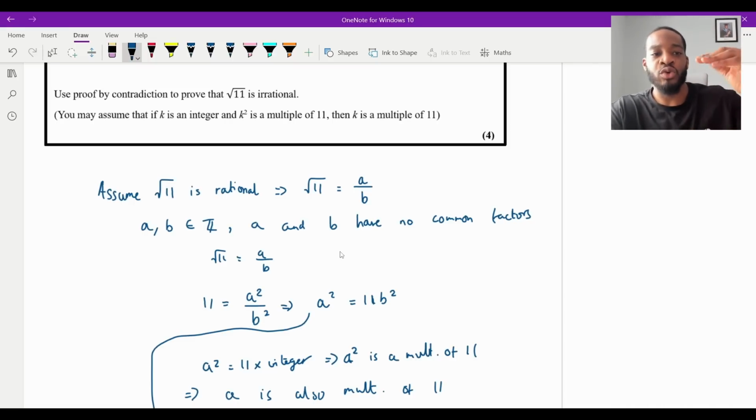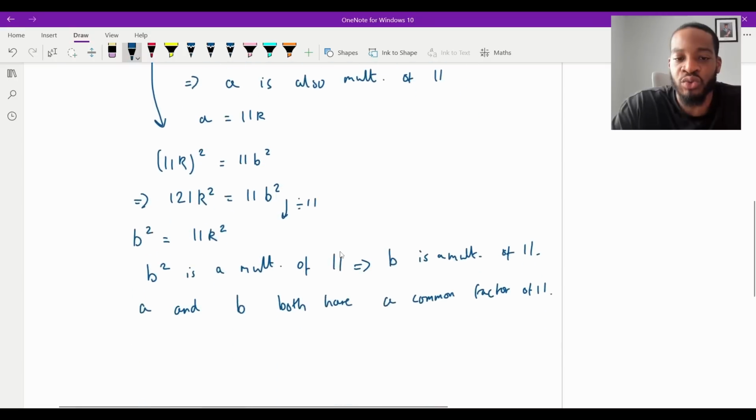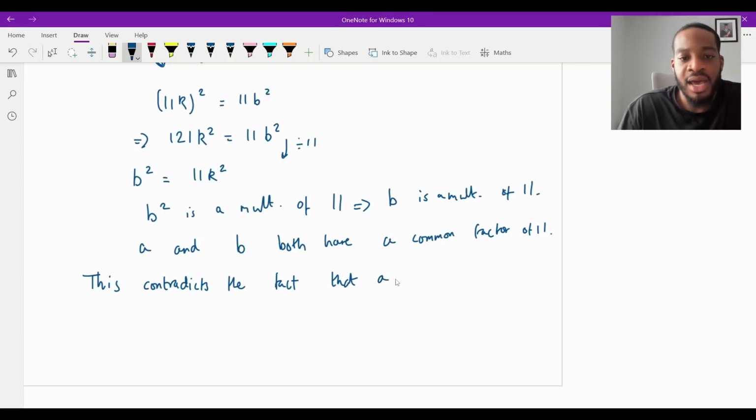So this is what we've done. We've used algebra to assume the opposite, and in our steps, we've come to a contradiction. That can't be true. So therefore, that would prove that root 11 is irrational. So what you're going to say here is this contradicts the fact that a and b have no common factors.